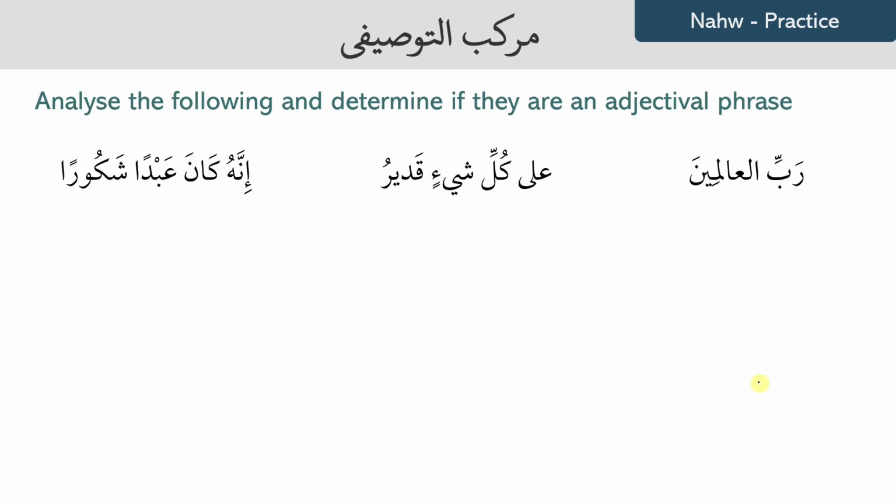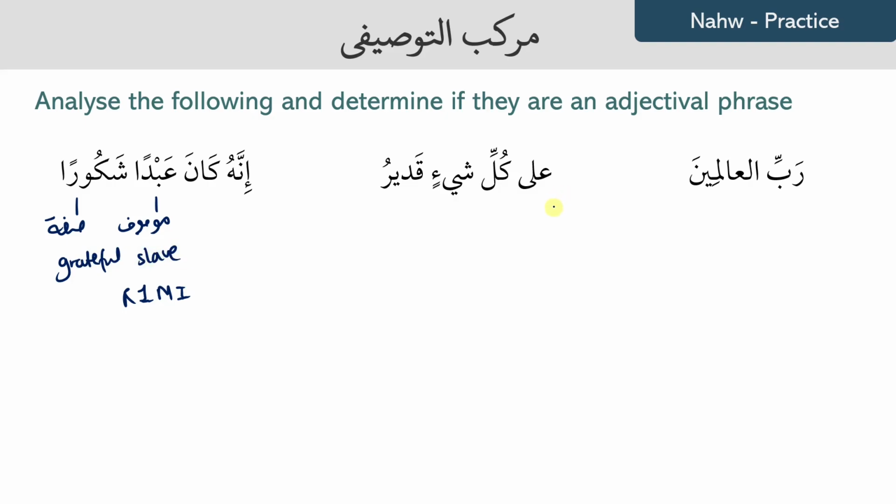The next set is innahu kana abdan shakura. Inna is harf mushabbah bil fi'l and who is the ism of inna? Okay, indeed he. Kana, we haven't come across that yet. Now let's have a look at the here abdan shakura. Abdan is singular, it's rafa, it's indefinite and is also masculine, and shakuran is also the same, which means that this is mawsuf and this is sifah. So this part over here we translate as grateful slave, referring to Nuh alayhi salam.